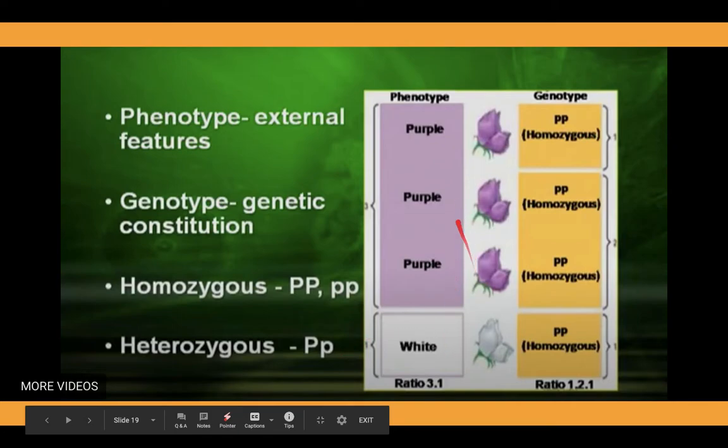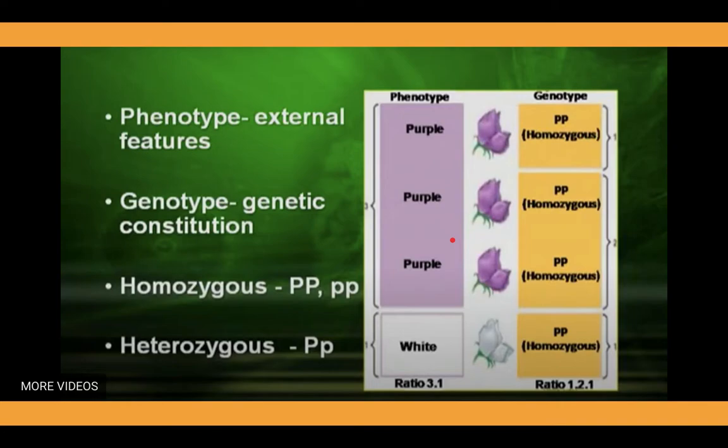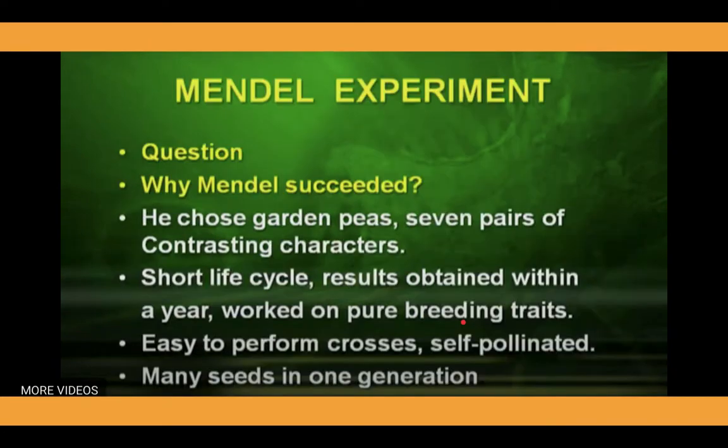Here are some of Mendel's experiments, the results of which are shown here. You can see the purple and white color flowers of the pea plant in this image. Now, what was Mendel's experiment and how did Mendel prove these principles of inheritance? Here we will talk about Mendel's experiment.